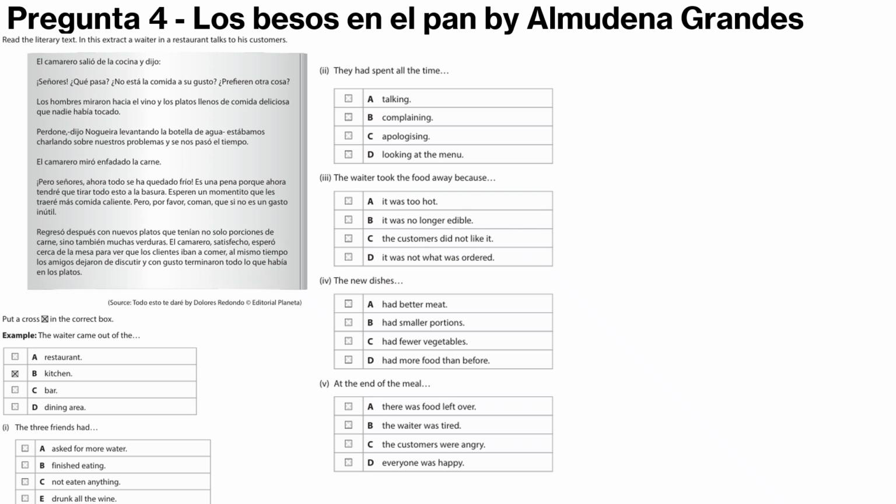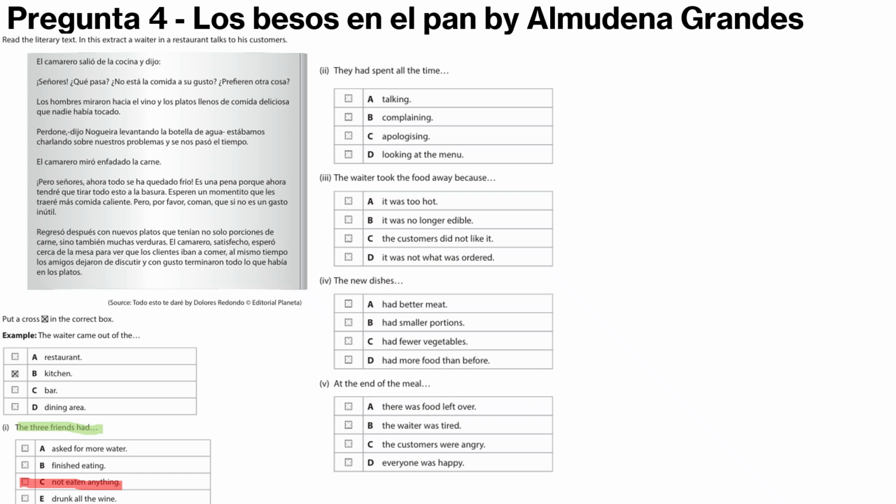So we're going to start with this, going through it chronologically. So the 3 friends had. Okay, so we're going to start from the top. So the waiter came out of the kitchen and said, "Gentlemen, what's going on? Is the food not to your liking? Would you prefer something else?" The men looked at the wine and the plates full of delicious food that no one had touched. So the 3 friends had not eaten anything. So what's the next part?